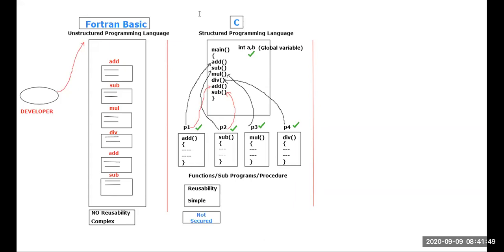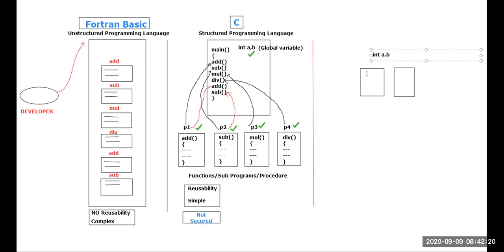If you want to perform addition, you just create addition. If you want to perform an addition operation, well and good, you can just create an addition operation like this. If you want to perform subtraction, you can just perform subtraction. If you want to perform multiplication, you can just perform multiplication. But listen carefully. If I will be giving access to the variable I mentioned, integer a comma b, it's a global variable.